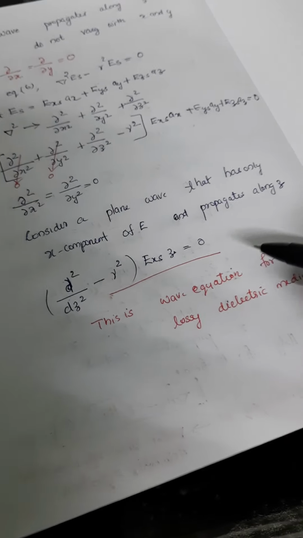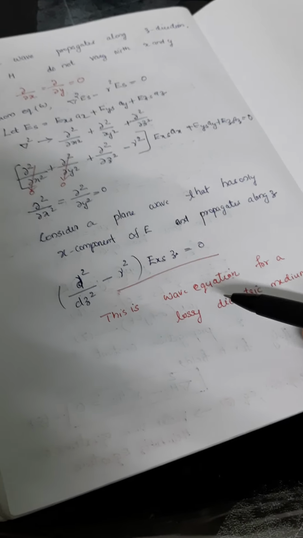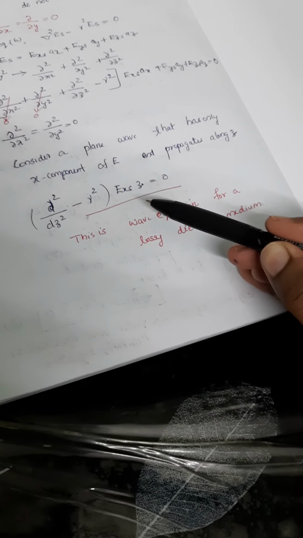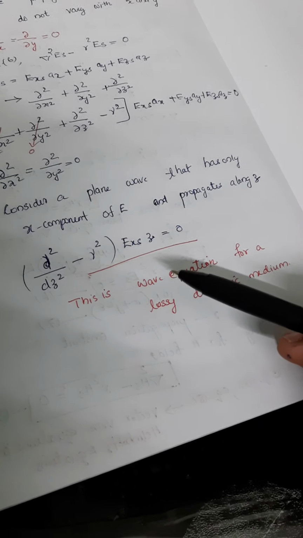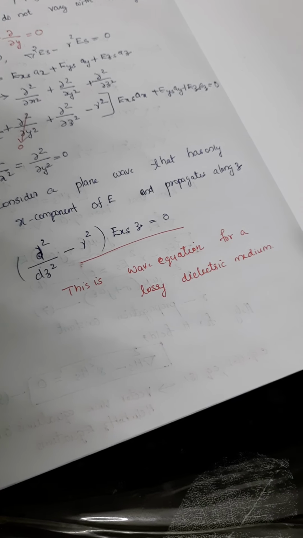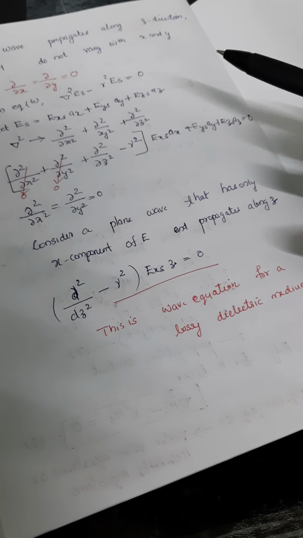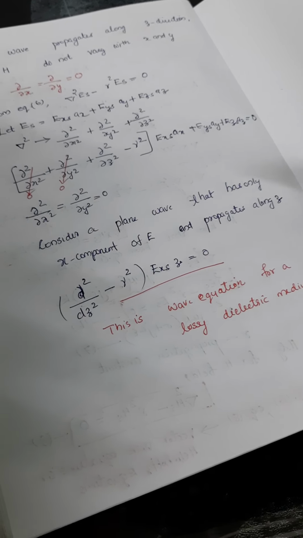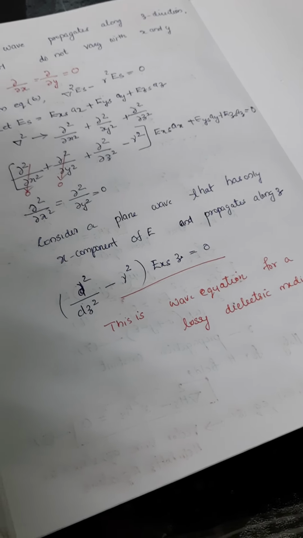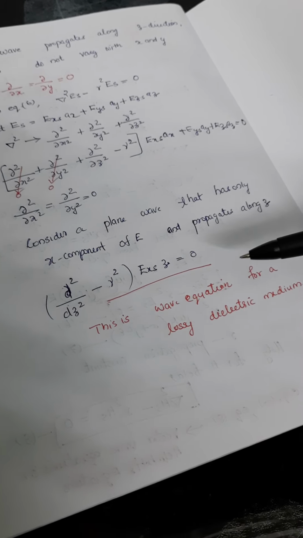So this derivation is very important. If the question asks to derive the wave equation for a lossy dielectric medium, we have to derive from the Maxwell equations up to this. And this is a general case for different kinds of medium, like lossless medium, good conductor, free space. The procedure is the same, but for the other types of medium we have to apply the characteristics of that particular medium. This is our general case for deriving the wave equations.